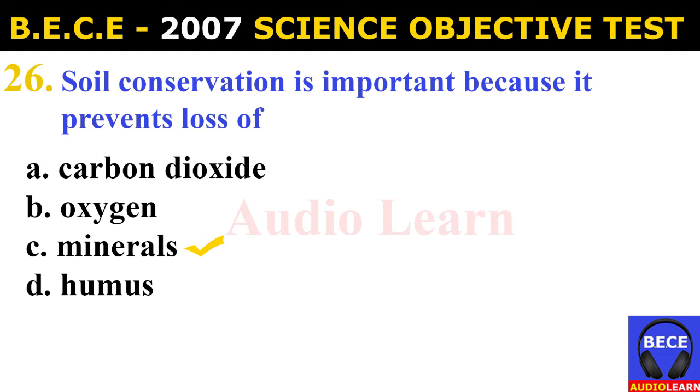Number 26. Soil conservation is important because it prevents loss of A. Carbon dioxide, B. Oxygen, C. Minerals, D. Humus. And the answer is C. Minerals. Soil conservation is important because it prevents loss of minerals.